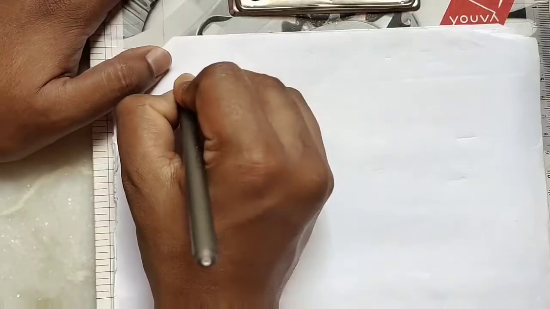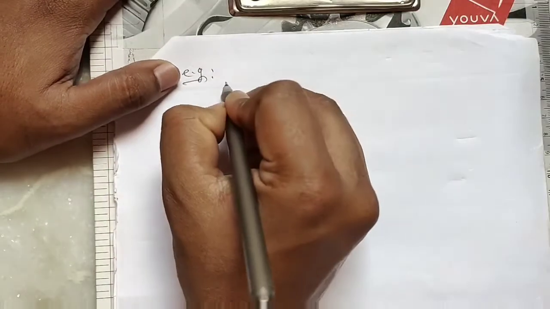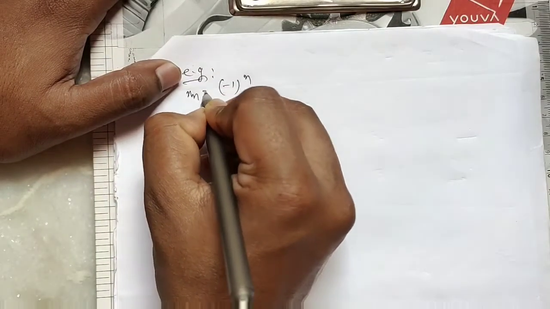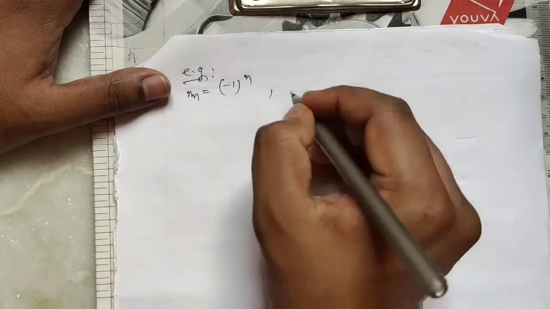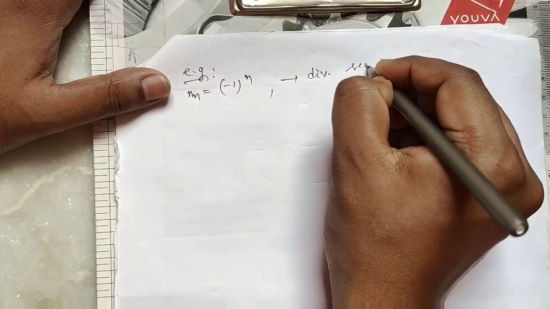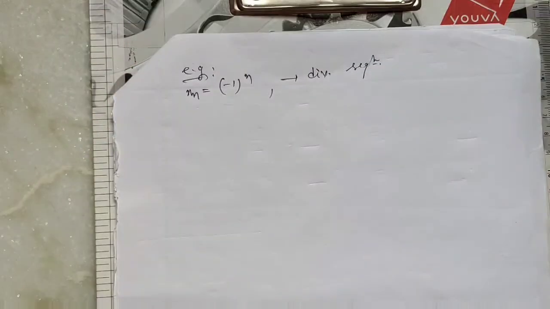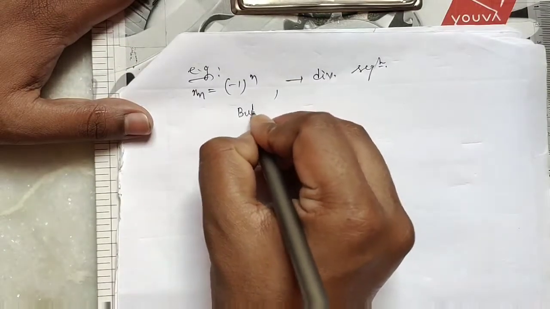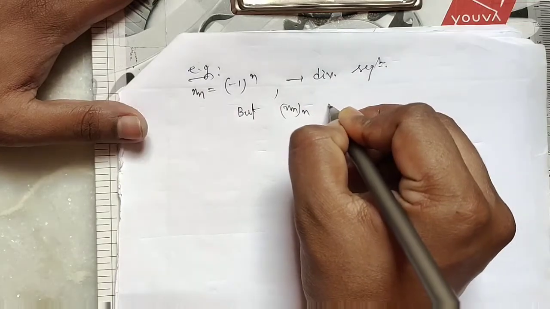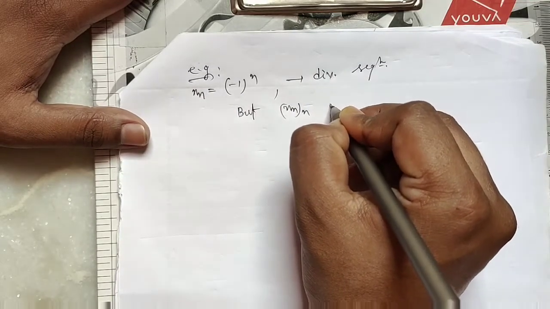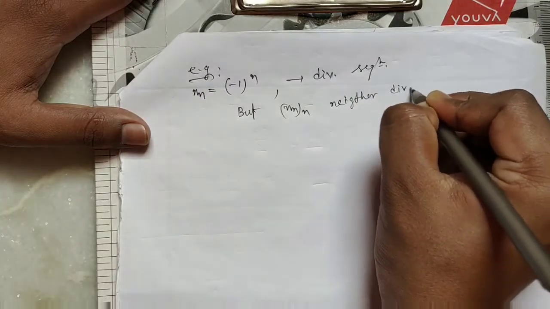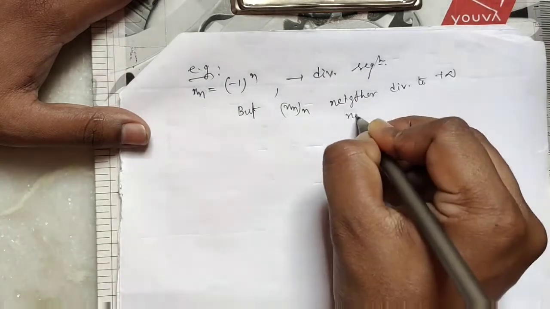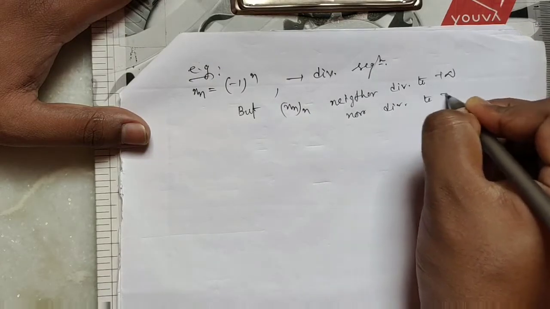There are other types of divergent sequences. For example, minus 1 whole to the power n. If we take xn equal to minus 1 whole to the power n, then in the previous class we proved this is a divergent sequence, but it neither diverges to plus infinity nor diverges to minus infinity.